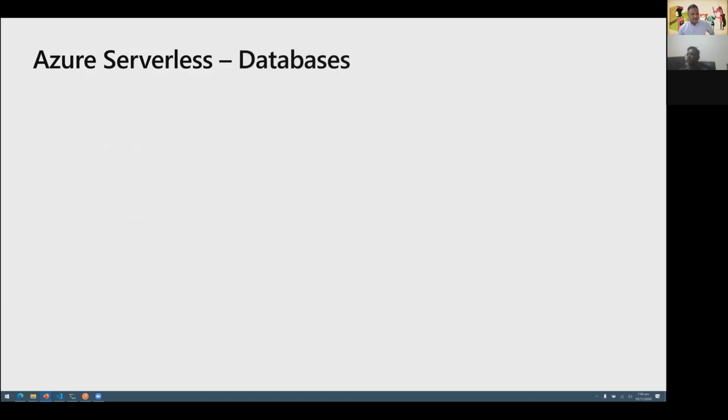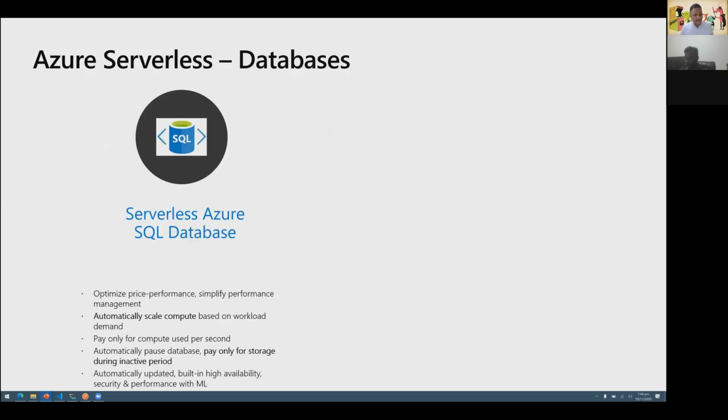The next category of services is the databases. When it comes to databases, there is the serverless Azure SQL database. If you look at the offering of Azure SQL, there are different modes in which the SQL database can be deployed on Azure. By default, there is the cloud-only version, which is the Azure SQL database. There is another version called the managed instance, which is similar to the on-premise one. It has almost 100% feature parity with the regular SQL Server. And then there is an option where you can have a virtual machine on cloud with exactly the same on-premise SQL Server installed.